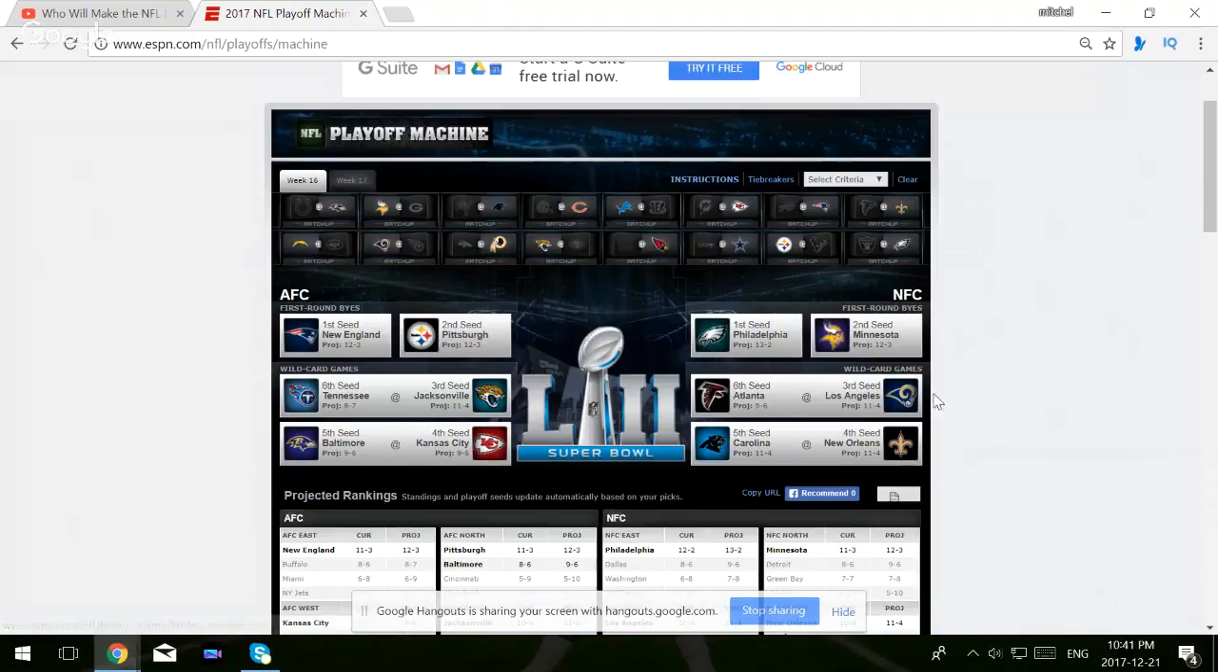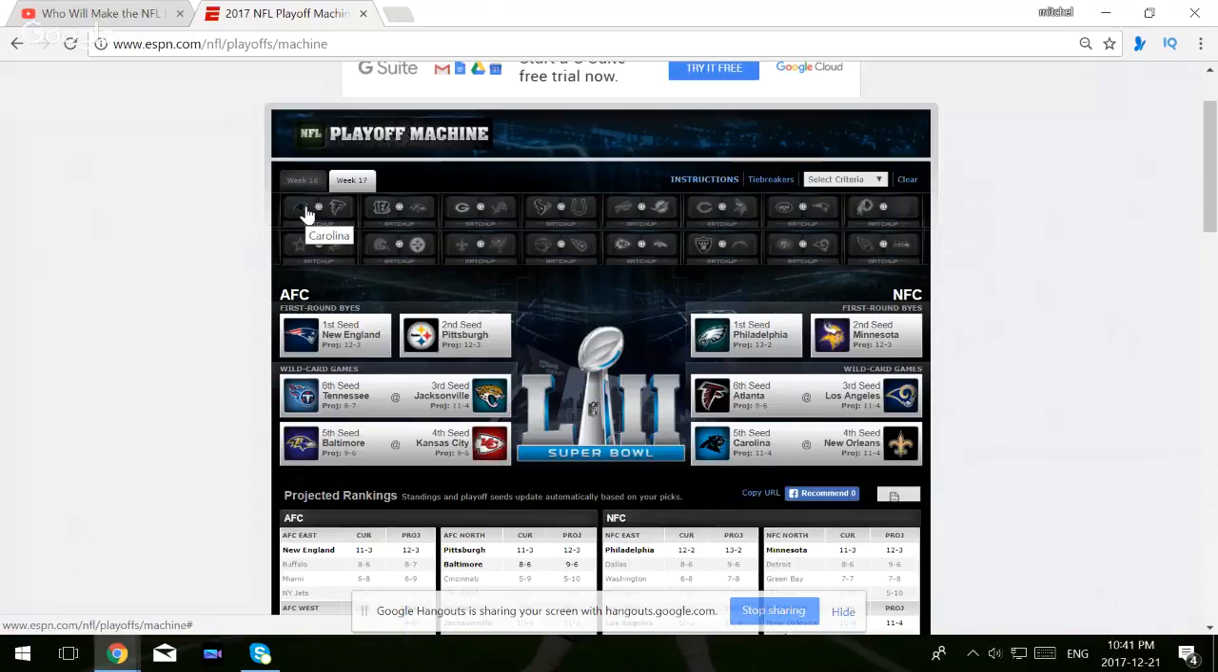And you have Atlanta versus LA, Carolina versus New Orleans. Some pretty good matchups. Week 17, big matchup here, Carolina at Atlanta. Now, this is a game that Atlanta must win. Atlanta must win this game to make it to the playoffs. If they lose this game and Detroit wins, Detroit gets in.